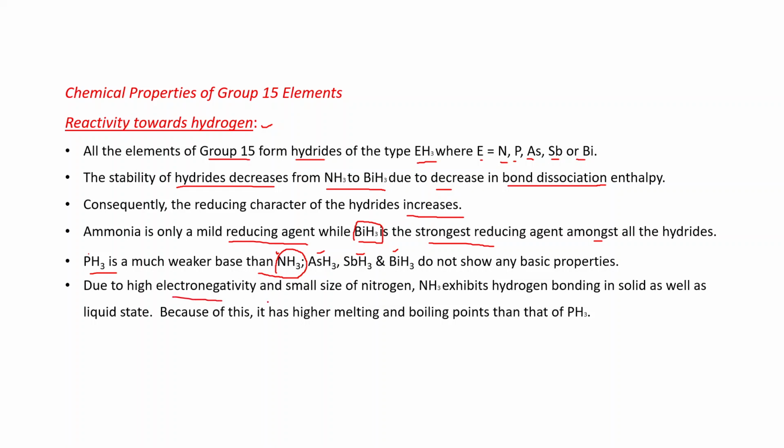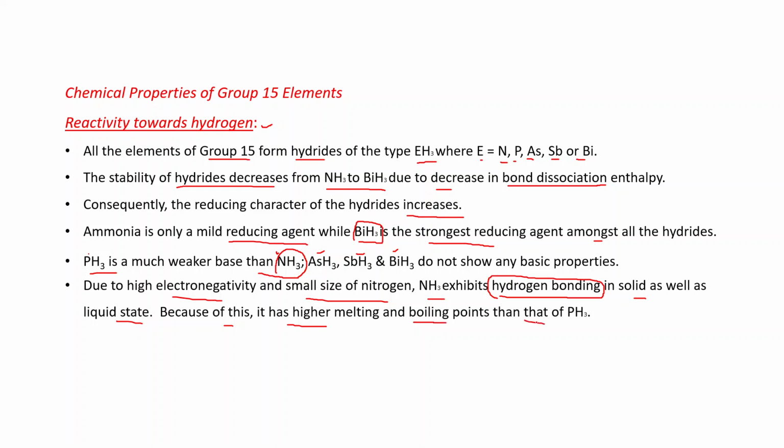Due to high electronegativity and small size of nitrogen, NH3 exhibits hydrogen bonding. Again, this is one characteristic feature of NH3 in solid as well as in liquid state. Because of this, it has higher melting and boiling points than PH3.